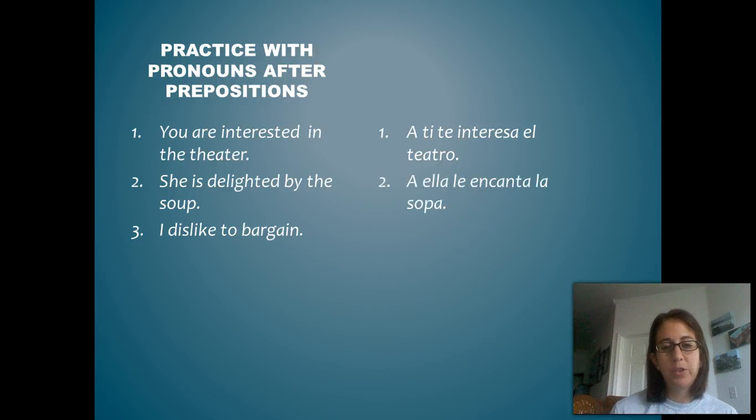She is delighted by the soup. A ella le encanta la sopa. So, since we're talking about she, le, we're going to use the a ella phrase. Now, more often we will use our pronouns after prepositions with our le and les, because our subject could be more than one person. In this case, you can also put someone's name as well. A Maria le encanta la sopa. You can put that as well.